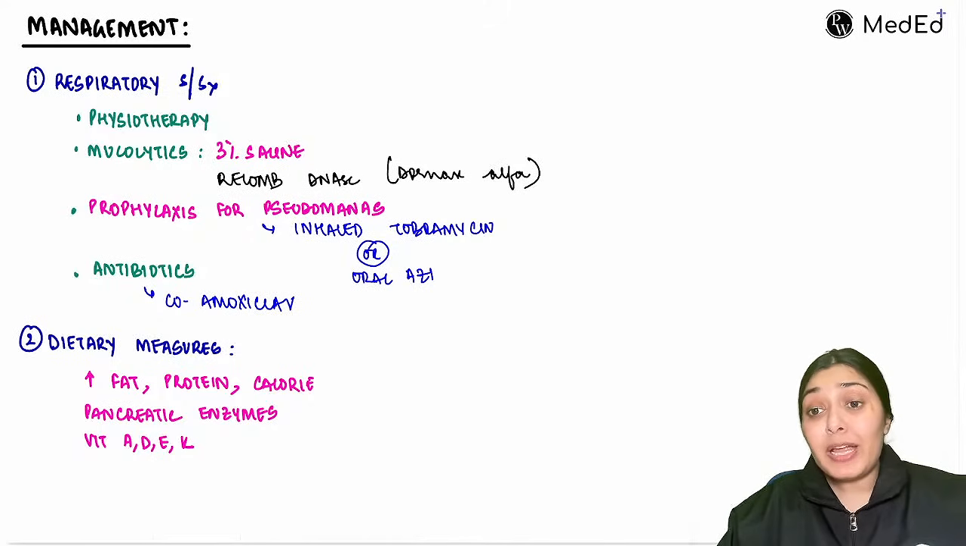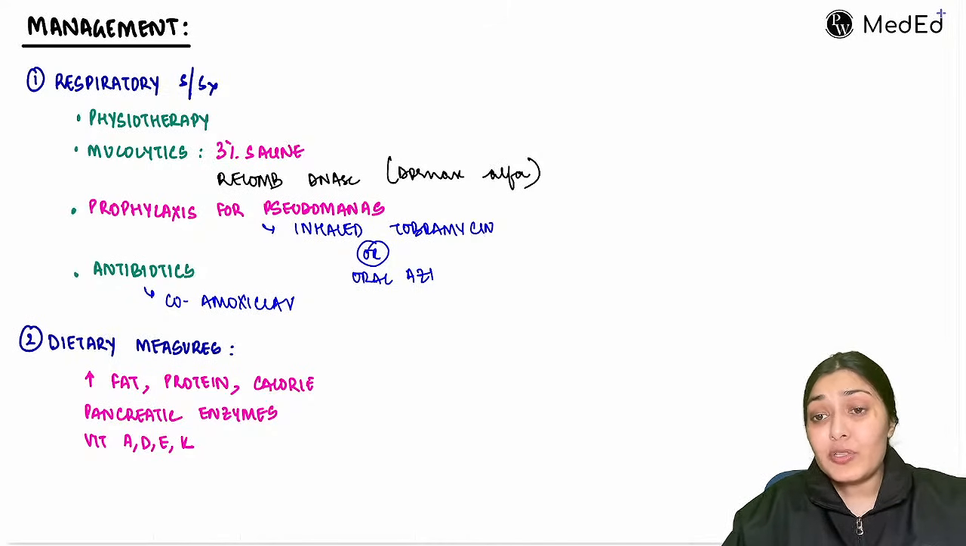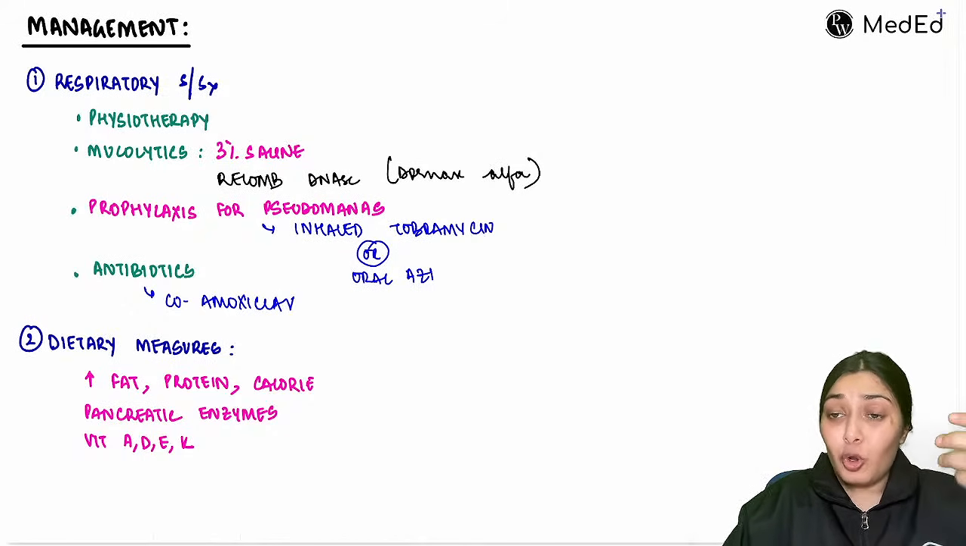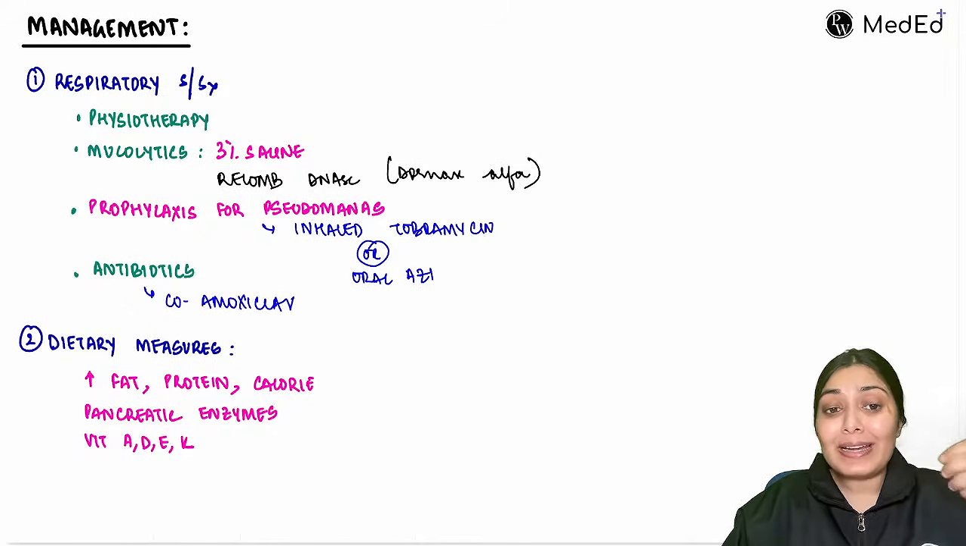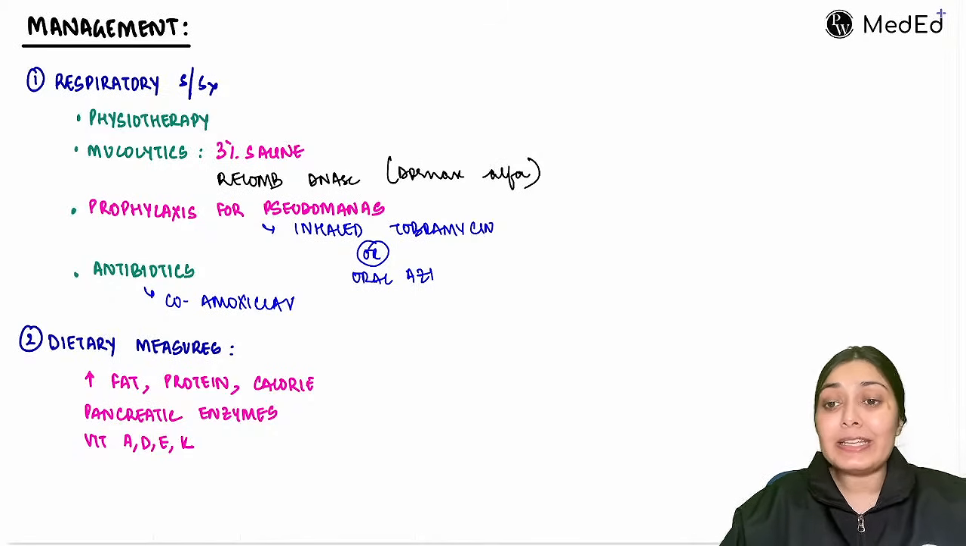Right. Apart from that, as the GI is affected, we have to make the dietary measures for the same. Pancreas is affected, there is steatorrhea, so losses are there. So we have to increase the diet in fats, protein, calories. We can give supplemented pancreatic enzymes and include fat soluble vitamins like vitamin A, D and K.